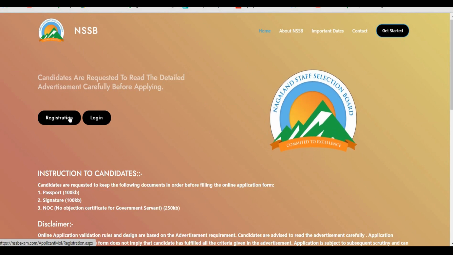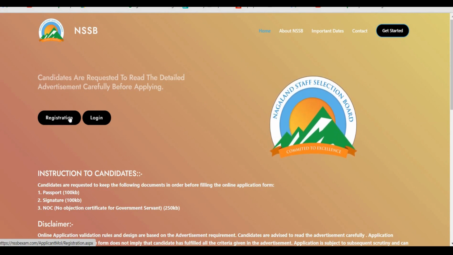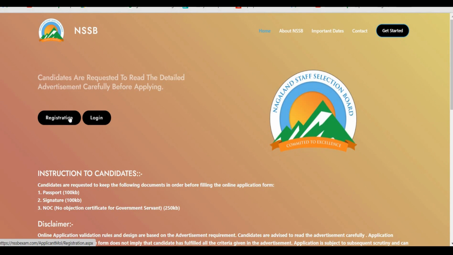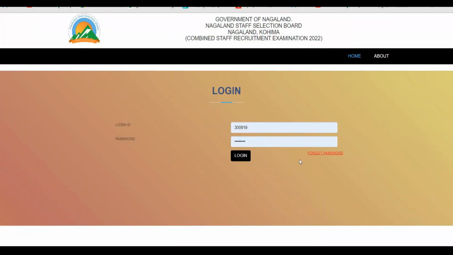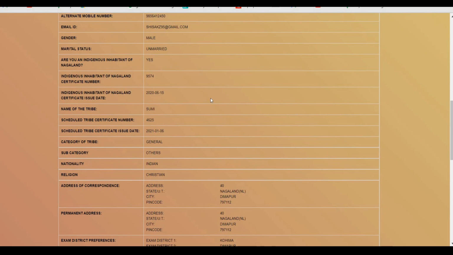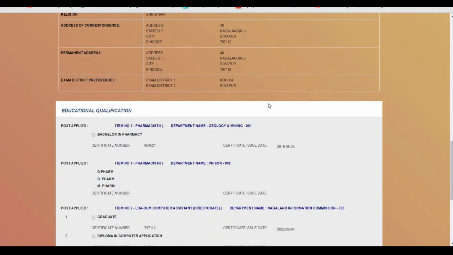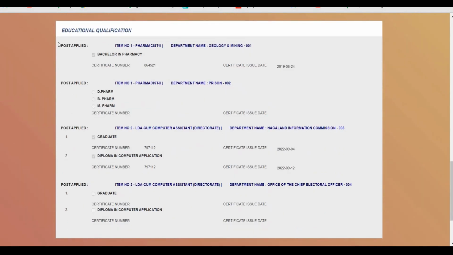In case you have not gone for the payment and you found that there are some errors in the application, then you can click on login, and then you have to enter the login ID and password. Once you do that, you can see the details here. Based on the certificate number, all the details you have entered, you can go down and there you can see the education qualification number.